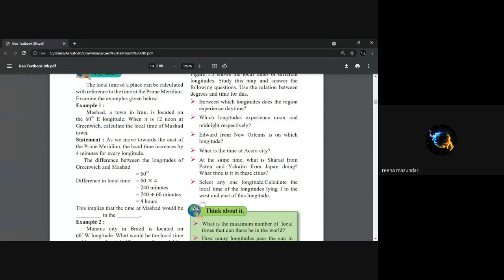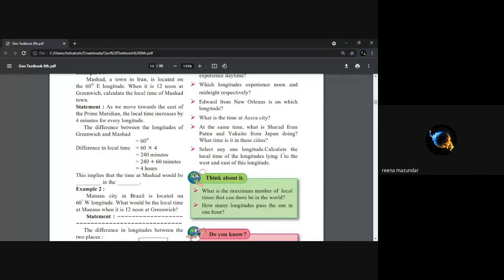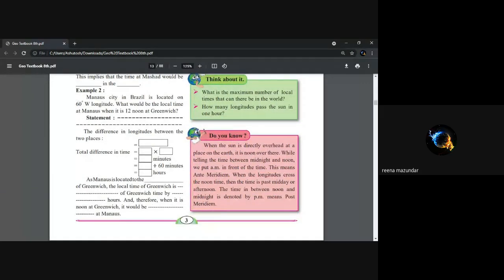Difference 60 into 4, 240. 240 divided by 60 means 4 hours, isn't it? So the time at Mashhad would be 4 hours ahead. As it is 12, then it will be 4 because if it is in the east, then it will be 4 o'clock. So this is how we calculate the time.